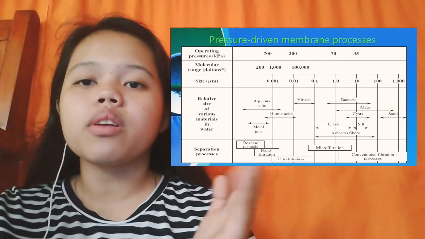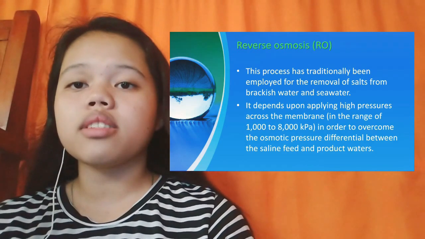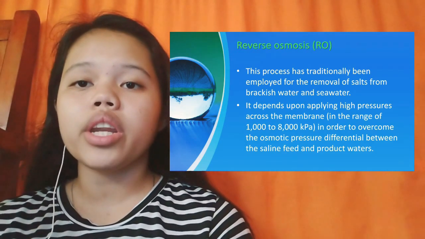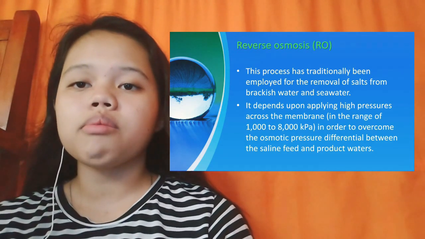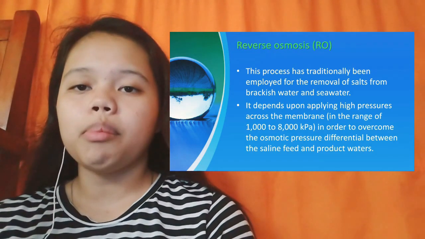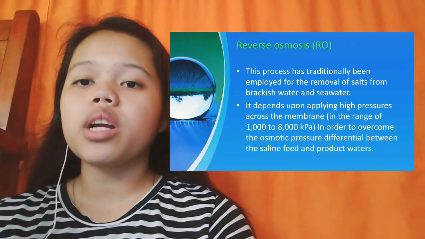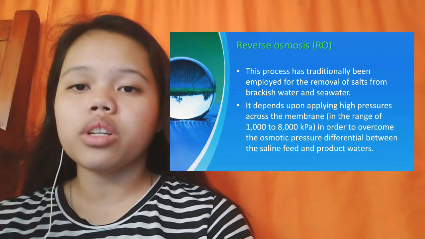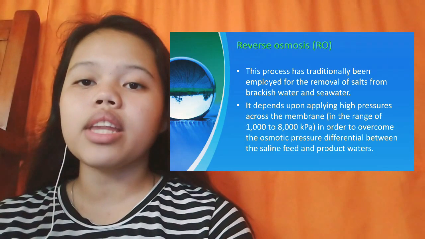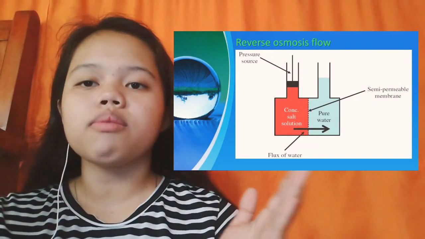Pressure-driven membrane processes. Reverse osmosis. This process has traditionally been employed for the removal of salts from brackish water and seawater. It depends upon applying high pressures across the membrane in order to overcome the osmotic pressure differential between the saline feed and product waters. Reverse osmosis flow.